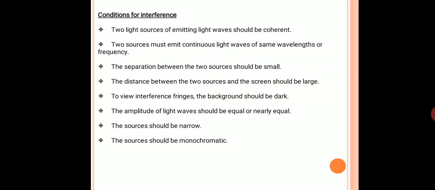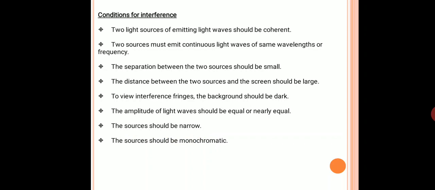The separation between the two sources should be small, otherwise the image is blurred. The sources should be narrow. If the sources are not narrow, they cannot travel a long distance, and the image on the screen is blurred. That's why the sources should be narrow.